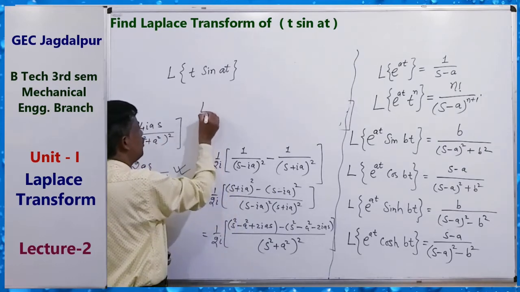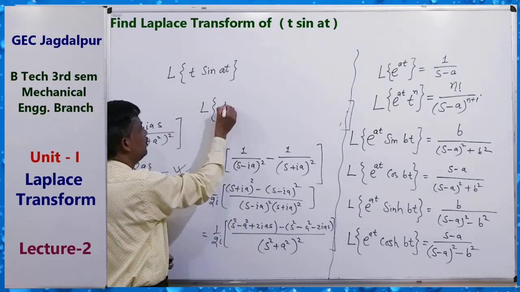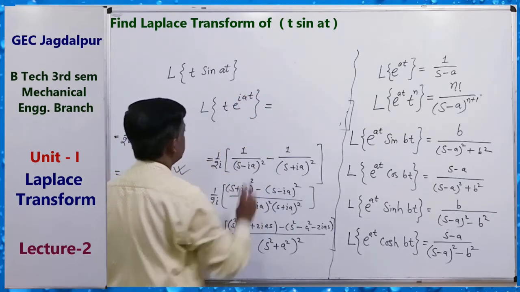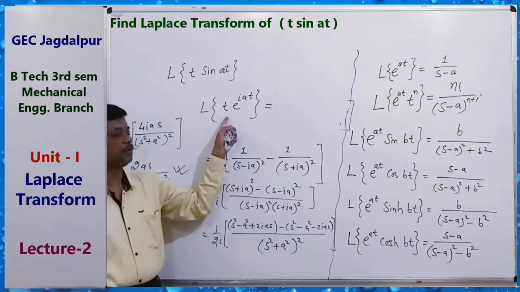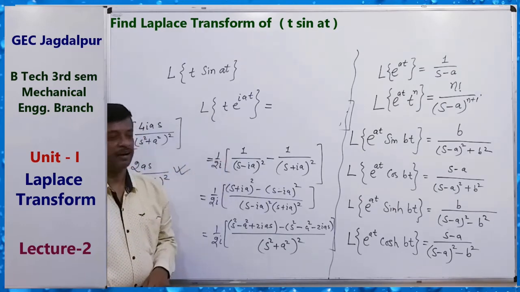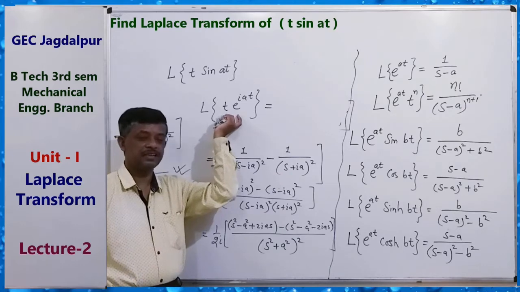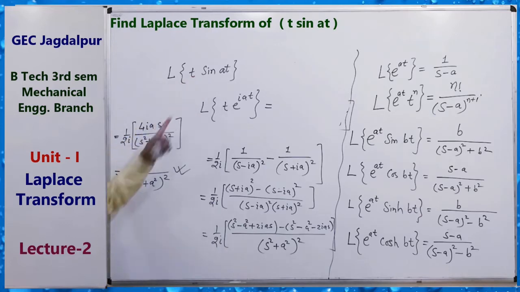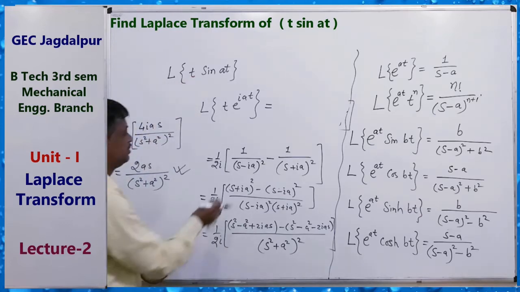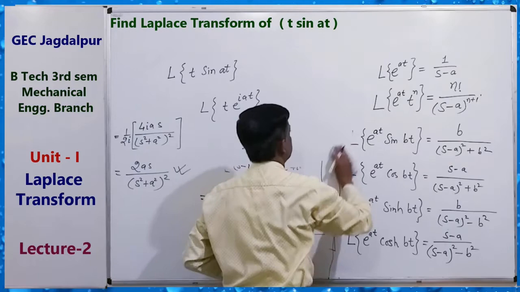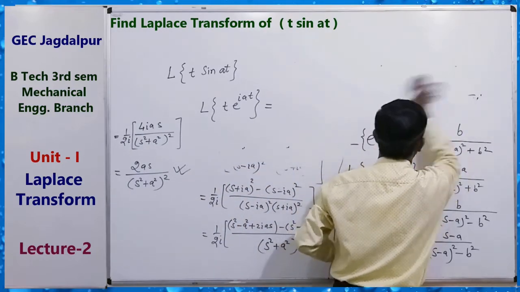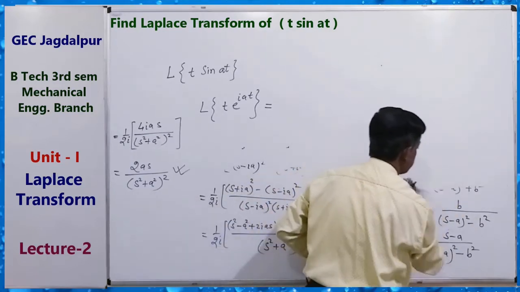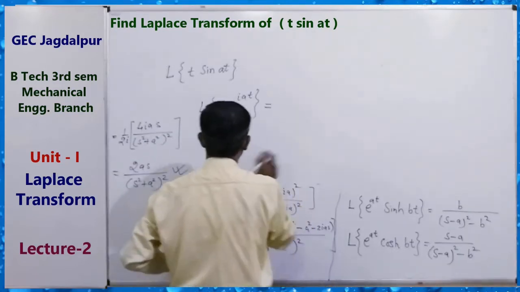Find Laplace transform of t e to the power iat. Clear? Laplace transform of this. Finding the Laplace transform of this, and then by comparing real and imaginary parts, you can also get the Laplace transform of t cos at and t sin at. How? See here how we can do it. This is the shifting property. Shifting property is very important, so always remember it.